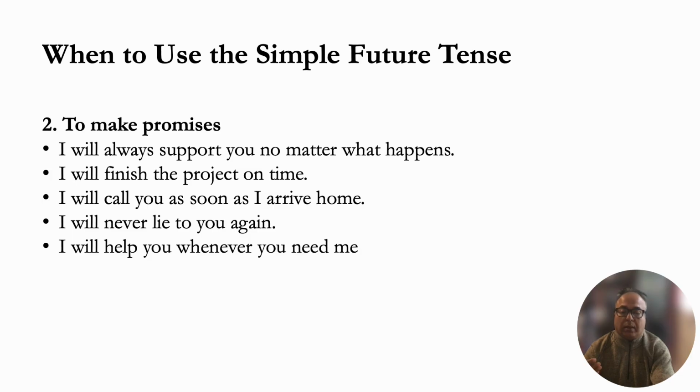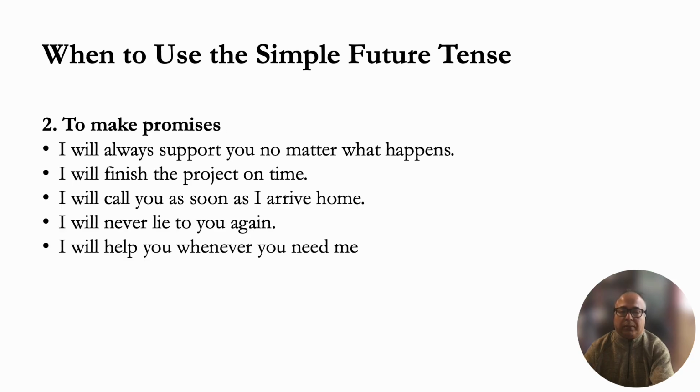Another instance, another context or situation in which we use the simple future tense is when we make promises. When we promise somebody that we will do something, right? We use the simple future tense. For example, we'll say, I will always support you no matter what happens. Right? You're my best friend. Don't worry. I will always support you. Whatever decision you make, I will support you.